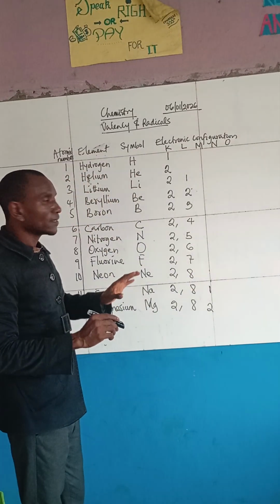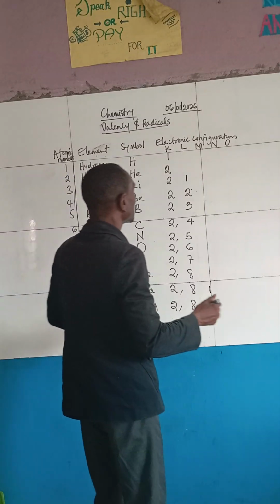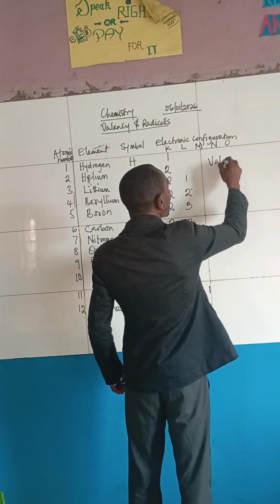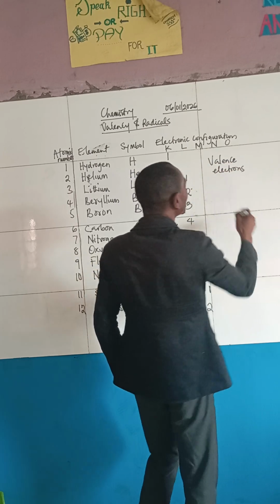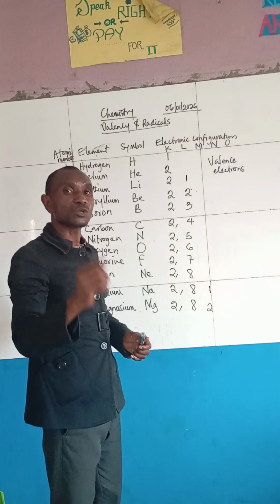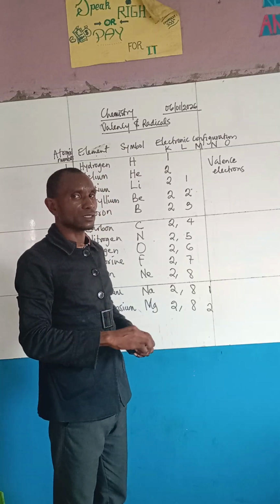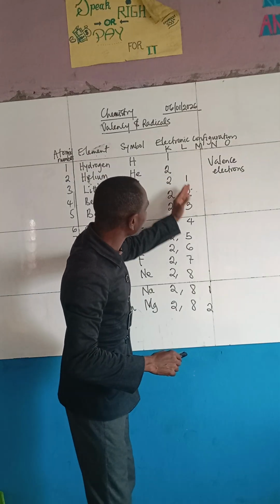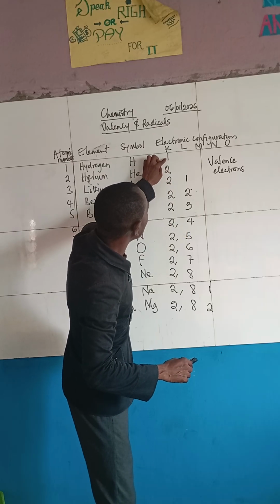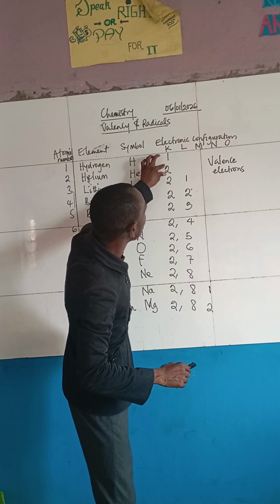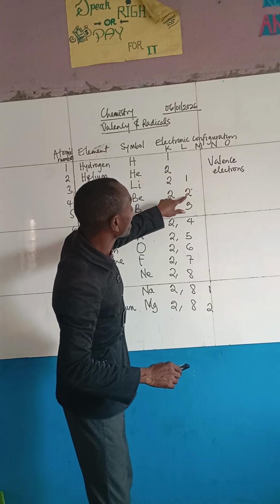Now, first of all, there is what we call valence electron. Take note of this. Very important. You might be asked, what do you understand by valence electron? Valence electrons are the electrons found at the outermost shell. Look at all these ones, you find them at the last shell. Like this one, the last shell is only one. The last shell of this one is 2. The last shell is this one.